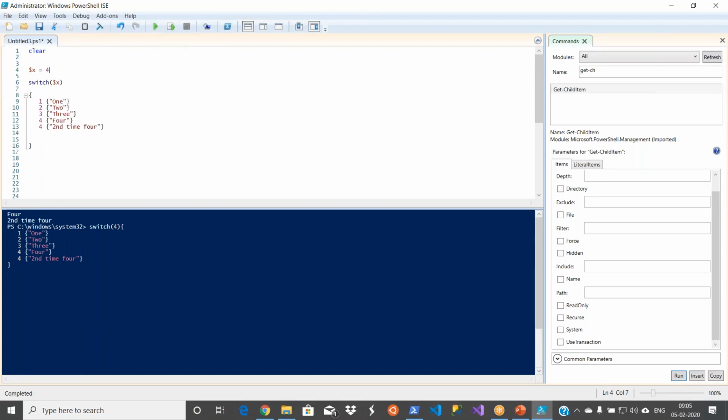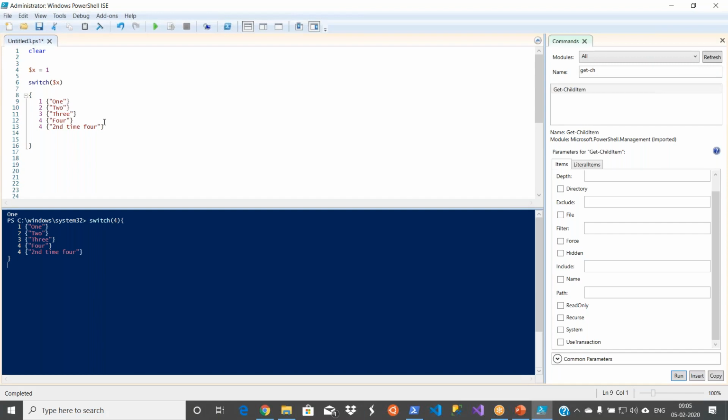Because it is 4, I got two outputs here because I have two matching 4s. Now if I make it 1, I got 1. So there is another thing you need to understand. I have 2 instances of 4, but my requirement is that I don't want to take the first instance. Though the switch value is matching 2 statements, take only one instance.